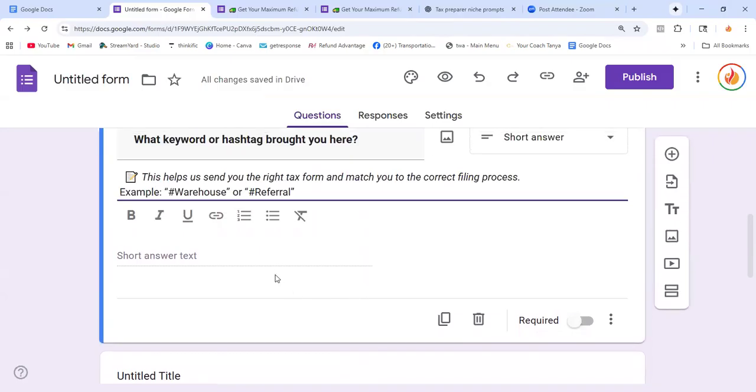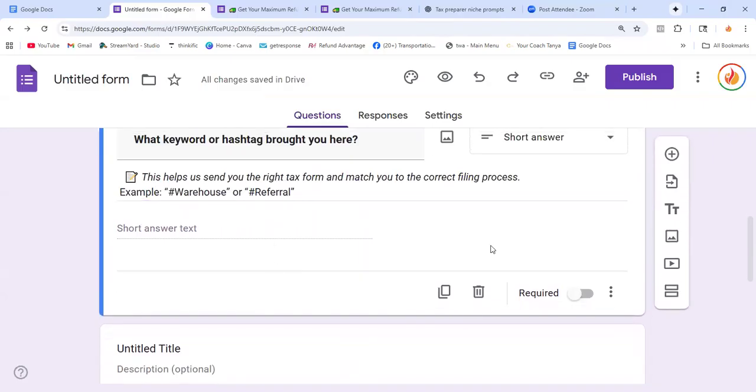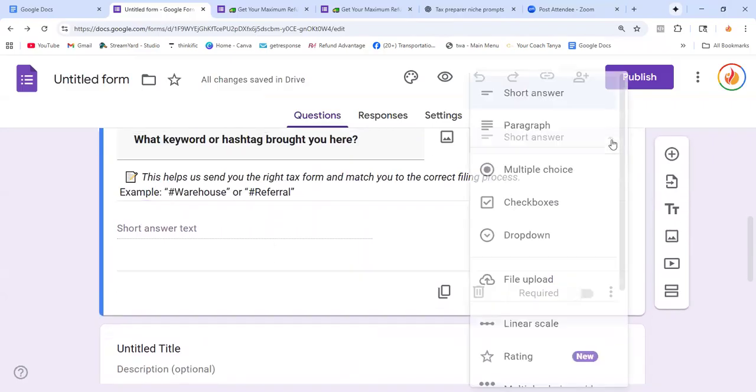Okay. So the answer here, we're still going to keep short answer, or we can put paragraph.